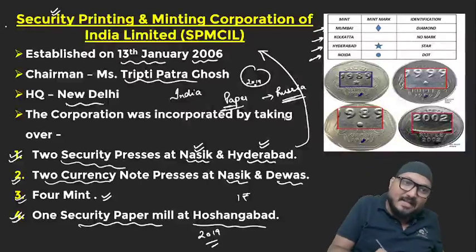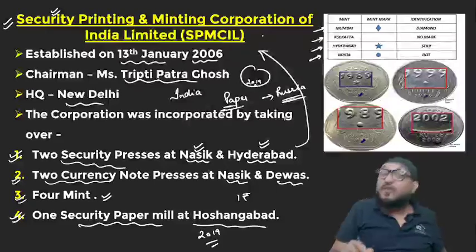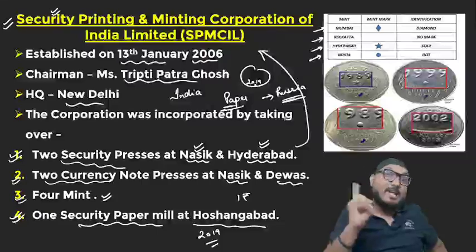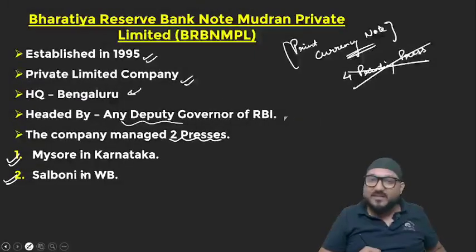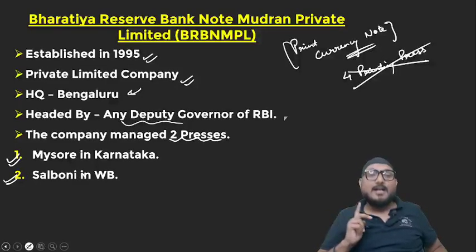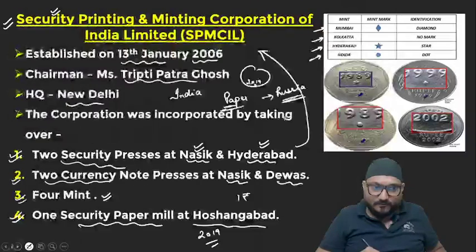So all these activities are under Security Printing and Minting Corporation of India Limited, that is SPMCIL, and it is not a subsidiary of RBI, and none of these organizations are under RBI. So if anyone says that RBI has four printing presses, better tell him that RBI owns only two printing presses, that is one in Mysore in Karnataka and next is Salboni in West Bengal. Is this clear to all of you?